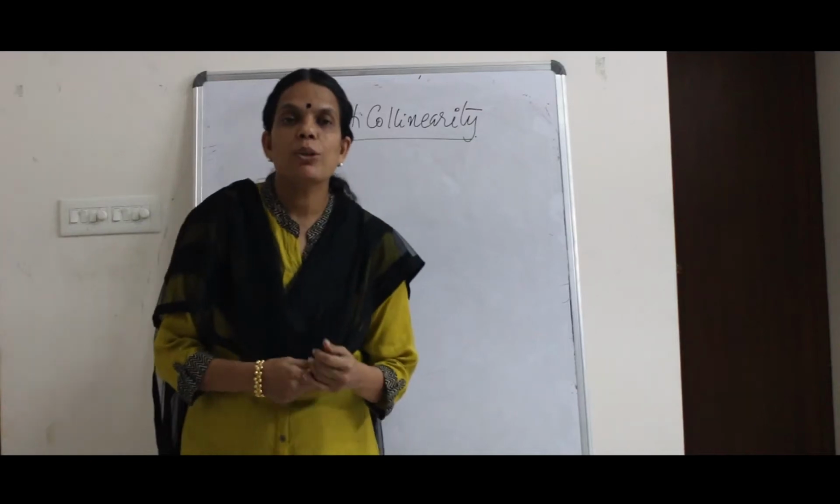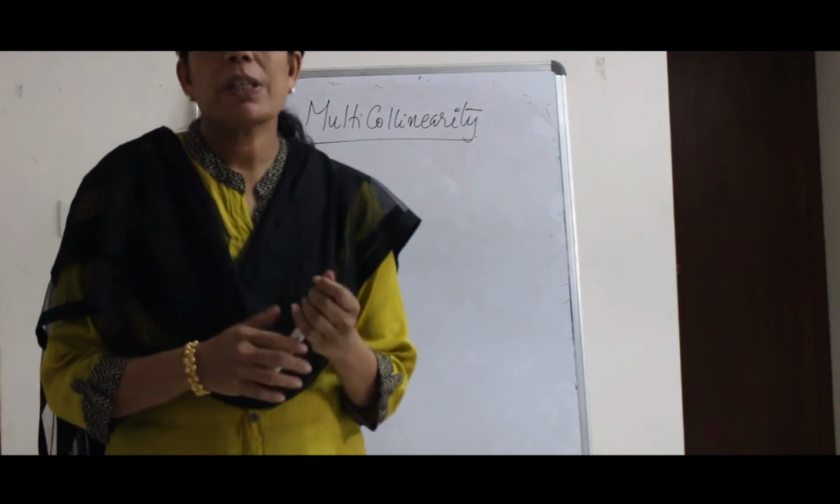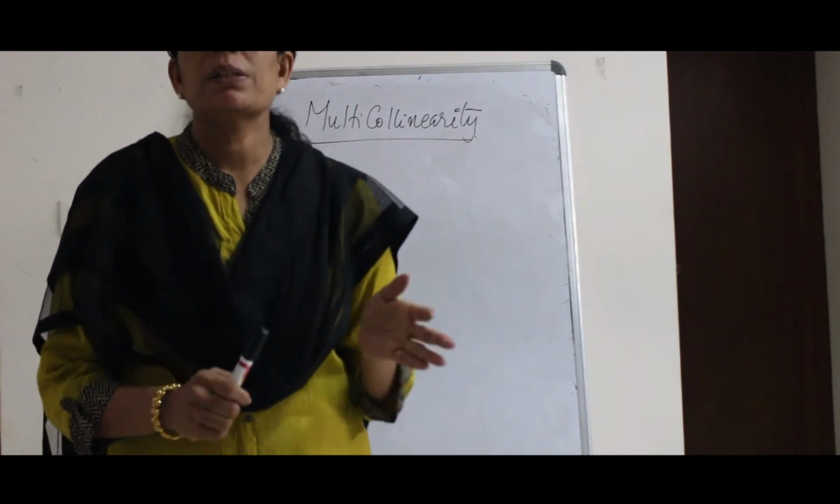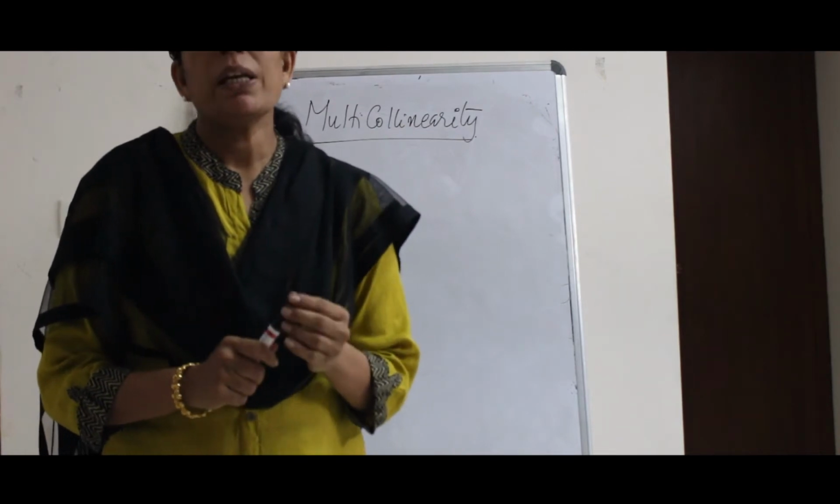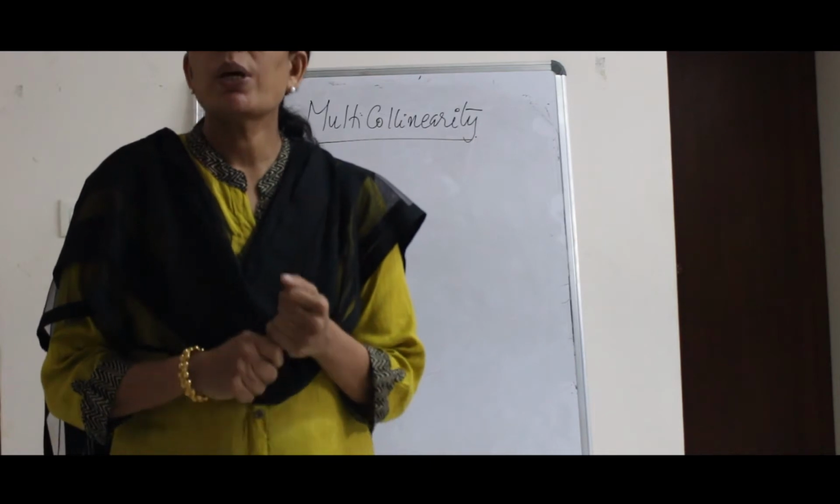Today we will discuss a new topic, that is multicollinearity. So you have studied autocorrelation, you have studied heteroscedasticity, and this is in relation to the violation of one important assumption of ordinary least squares. So what do you do under econometrics?